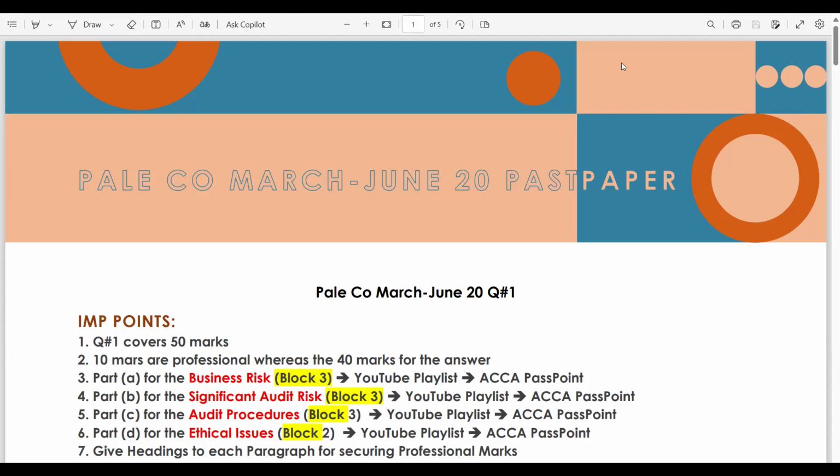I require you to prepare briefing notes for my own use in which you evaluate the significant business risks to be considered in planning the audit of Pale Company. This is part A. Part B is to evaluate and prioritize the significant audit risks to be considered in planning the audit of Pale Company for the financial year ending 30th September 2005.